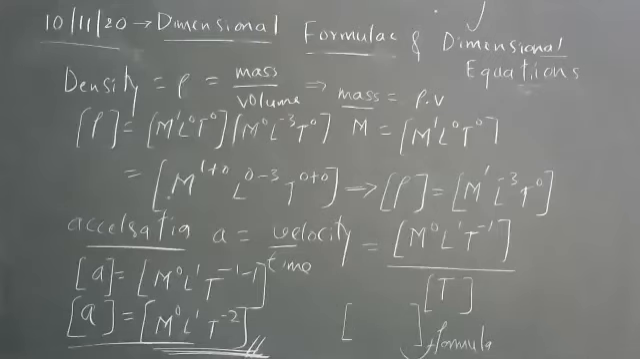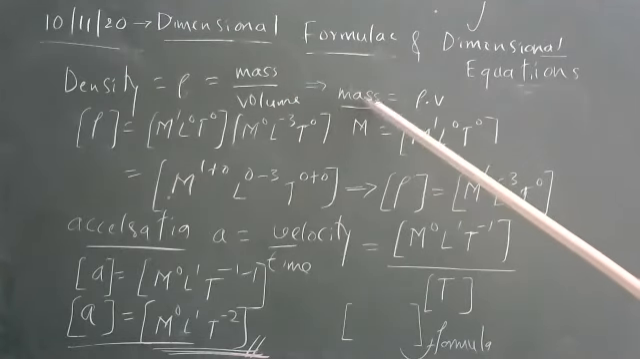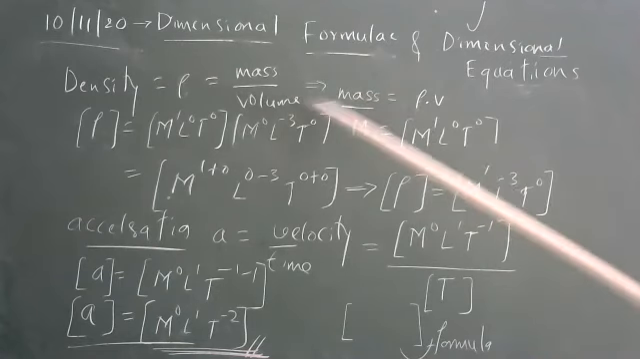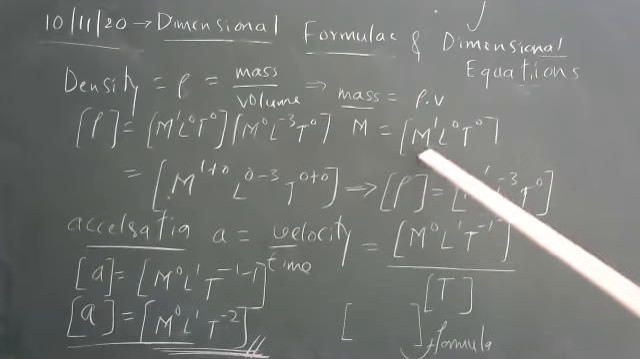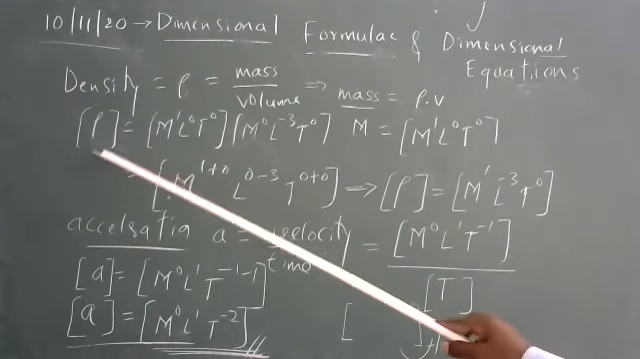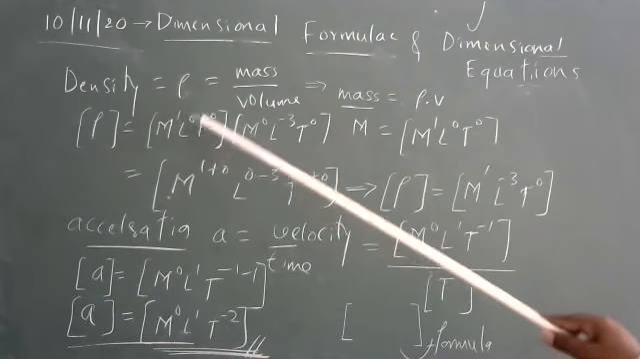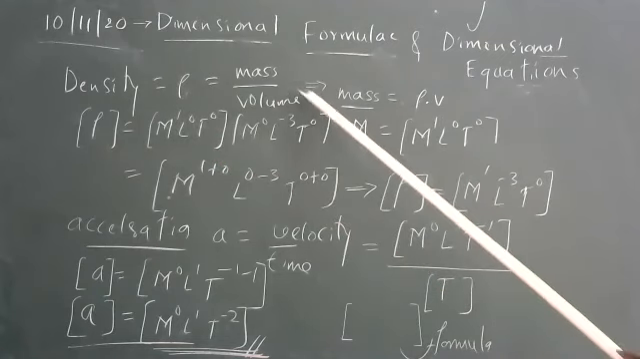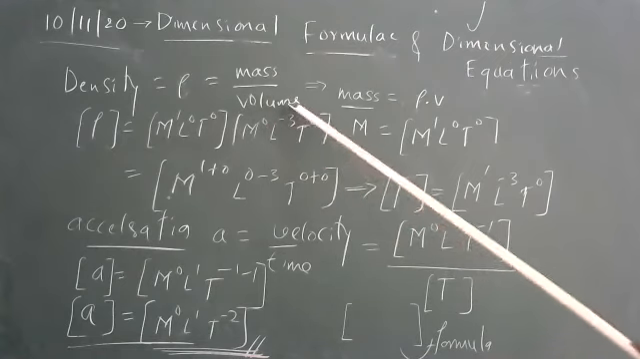Examples of dimensional analysis, once again I'll repeat and complete. Density is a physical quantity expressed in terms of mass upon volume. Mass equals density into volume. The dimensional formula of mass is m raised to 1, length raised to 0, time raised to 0. So I want density. Density equals mass upon volume. Mass means m raised to 1, L raised to 0, T raised to 0. Volume dimensional formula is m raised to 0, L raised to minus 3, T raised to 0.